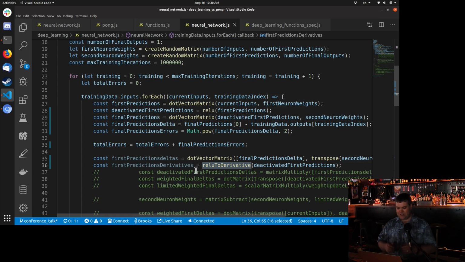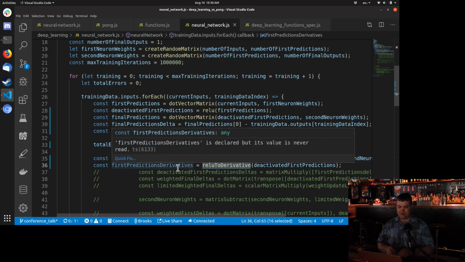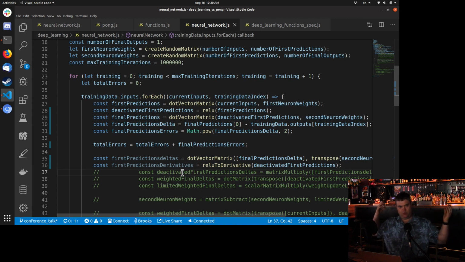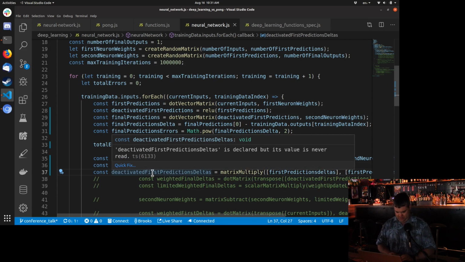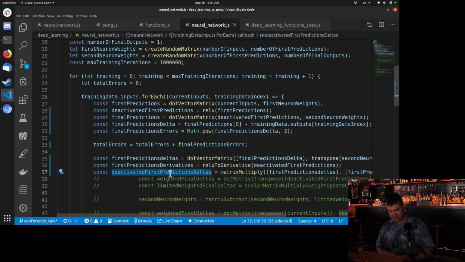Okay. In most books you're going to see these all in one line, and it's going to be really hard to read. I decided to break these out into multiple lines because then my brain doesn't explode when I read it. All right. Now, deactivated first prediction deltas. We're going to take the first prediction deltas we got, and multiply them by these first prediction derivatives to deactivate them. So turn them to 0 if we don't want them to be part of that final weight updates.